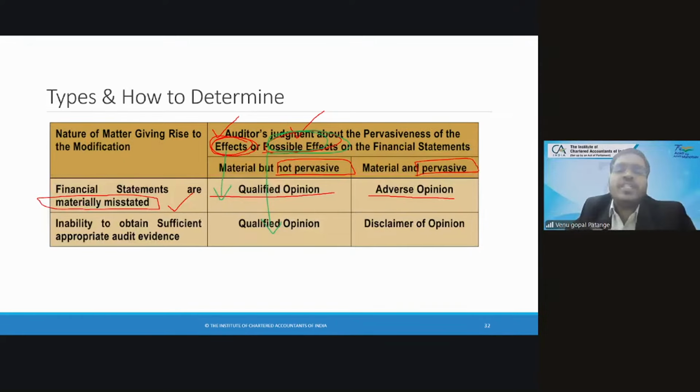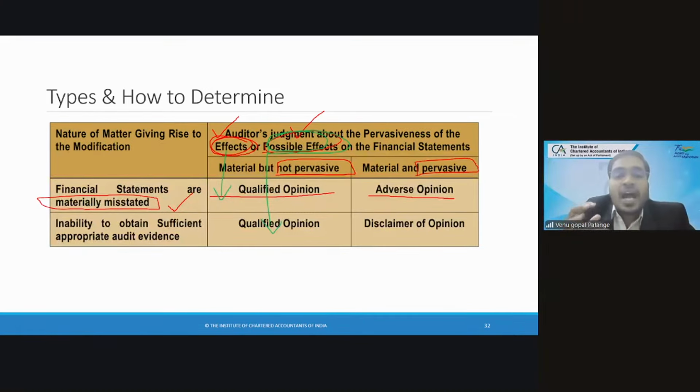What could be the difference in the balance confirmation? Probably 5 lakhs, 10 lakhs. You can anticipate the difference, but can you know the exact difference? You don't know, right? So for the 1 crore worth of debtor who has not given balance confirmation, do you know the impact? Do you know the effect? You don't know. You can only guess the possible effect. Cost versus NRV: you know the NRV, you know the cost, and you know the amount. This much is overstatement, this much is understatement. So effects and possible effects are two different things.